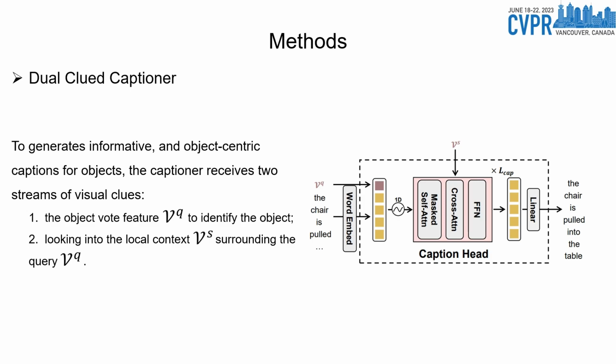Thus, we propose the dual clue captioner, which receives two streams of visual clues for caption generation. When generating a caption for a proposal, we substitute the standard start-of-sequence prefix with the vote query feature to identify the object to be described, following 3D-SPS. Since the vote query is agnostic of actual neighbor proposals because of the parallel detection branch, we introduce the vote query's k-nearest local context tokens as its local surroundings to the generation process through cross-attention.